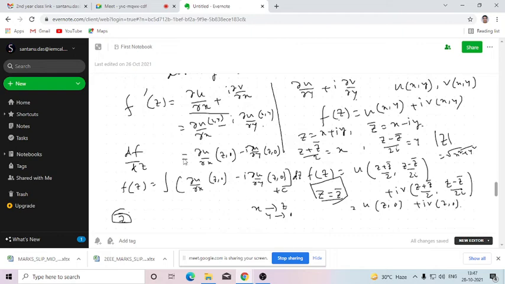In that way, here also the partial derivatives will be converted in terms of the variable z, 0. That means in terms of x we need to put z, in terms of y we need to put 0. Then the right hand side is now a function of z. So we can integrate both sides normally with respect to z to get the value of f z. So in that way, without finding out the harmonic conjugate v of the given function u, we can directly construct the analytic function f z. Was that okay?